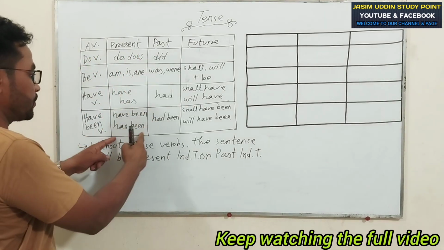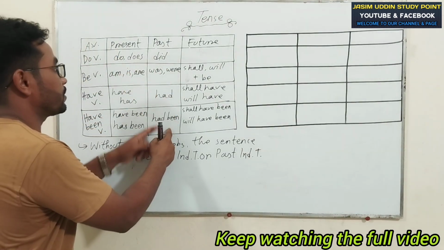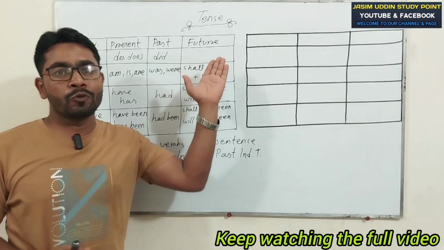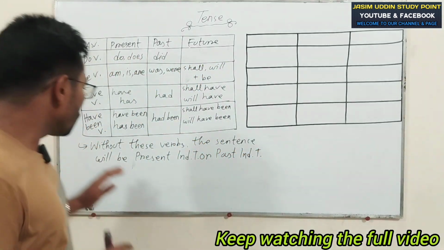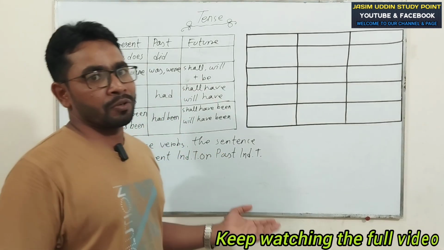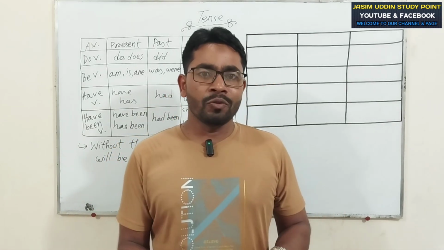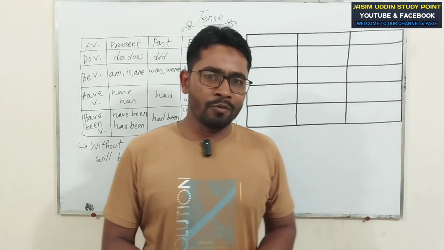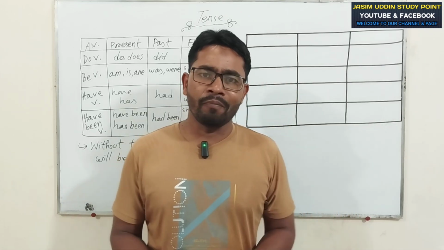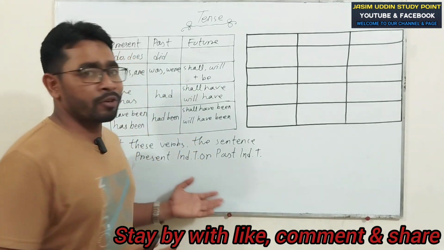If you see these types of verbs in a sentence, the sentence will be present tense. Okay? If you see these types of verbs in a sentence, the sentence will be past tense. Okay? If you see these types of verbs in a sentence, the sentence will be future tense. There is no confusion. Without these verbs, the sentence will be present indefinite or past indefinite. Present indefinite or past indefinite, that will depend on the verb of the sentence. My dear viewers, if the sentence takes present form of verb, the sentence will be present indefinite. If the sentence takes the first form of verb, the sentence will be first tense.